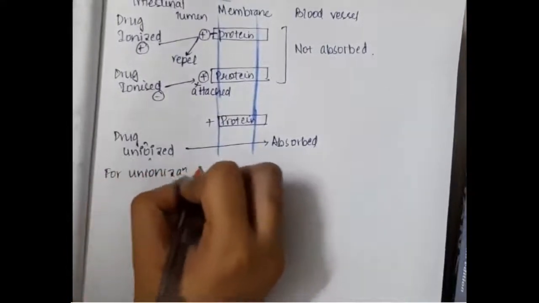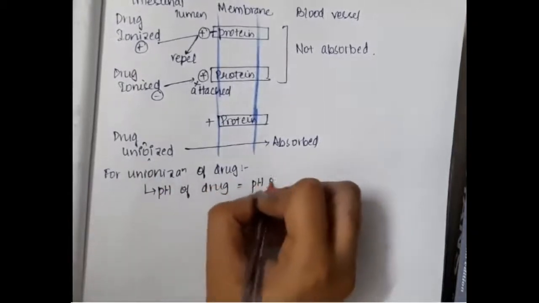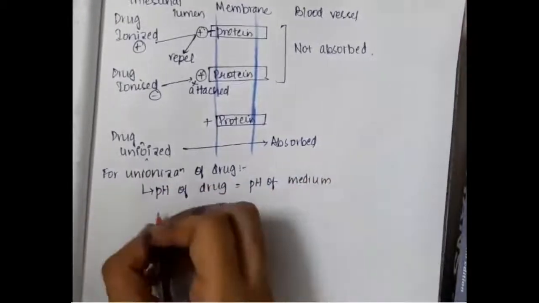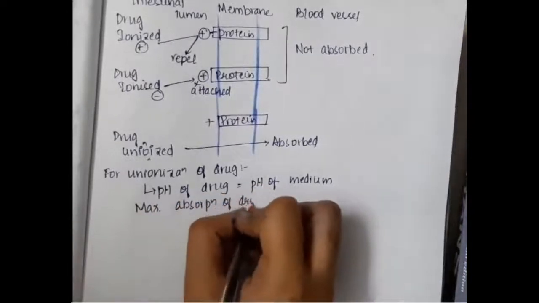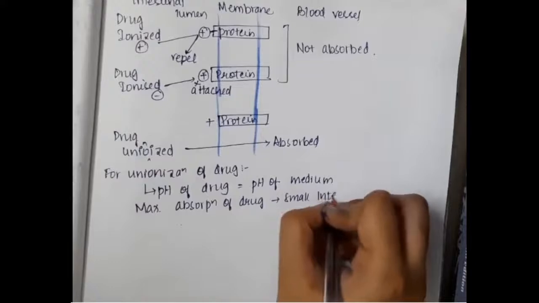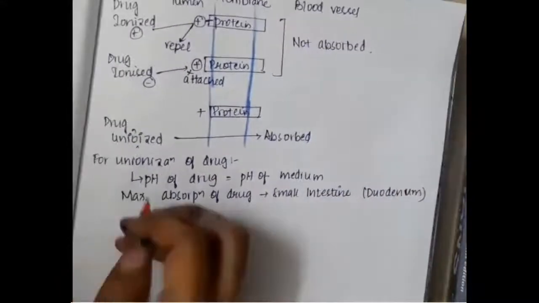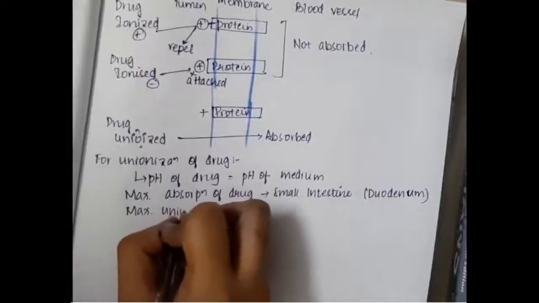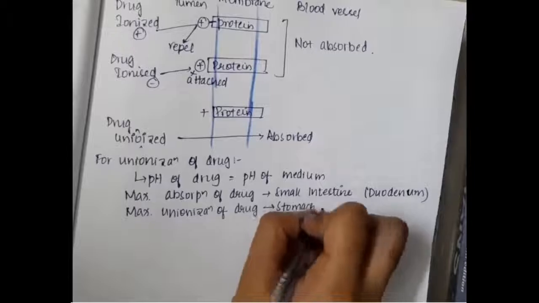For unionization of the drug, the pH of the drug should be equal to the pH of the medium. The maximum absorption of the drug occurs in the small intestine, that is in the duodenum, and maximum unionization of the drug occurs in the stomach.